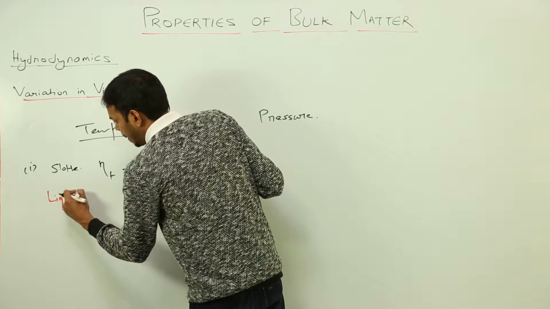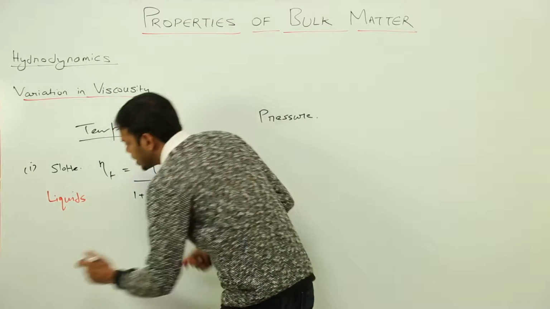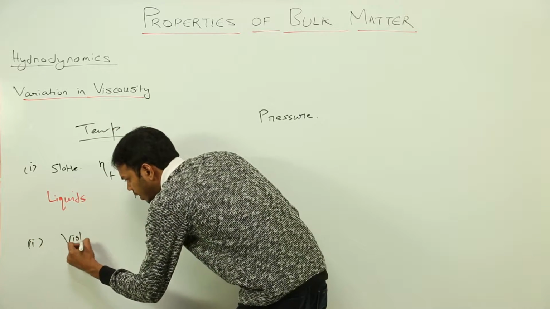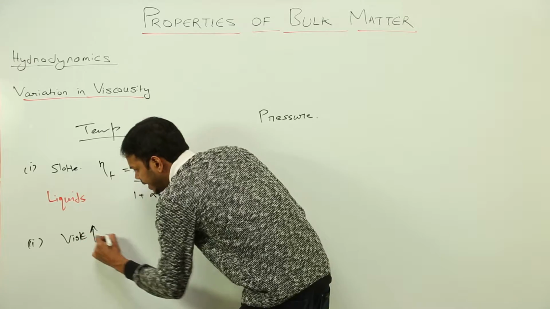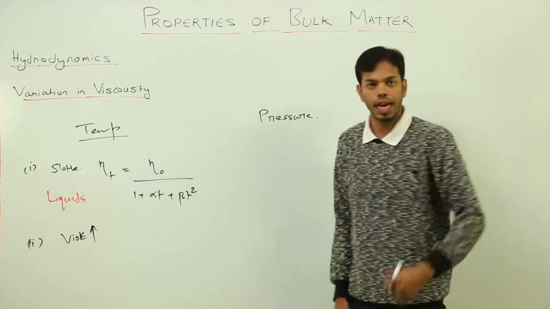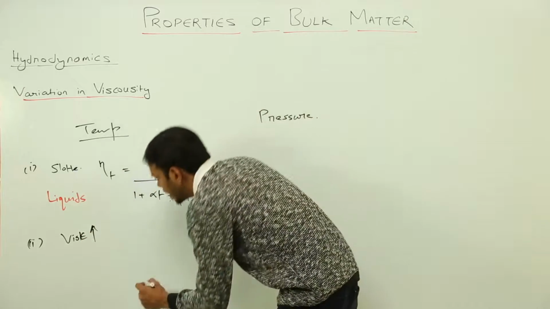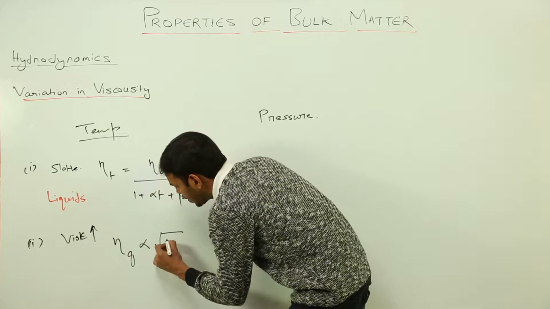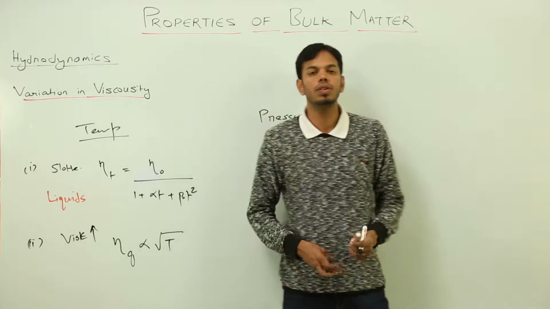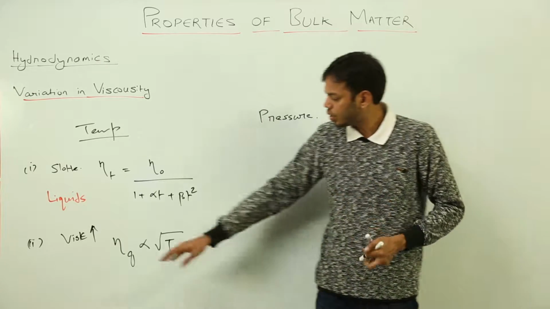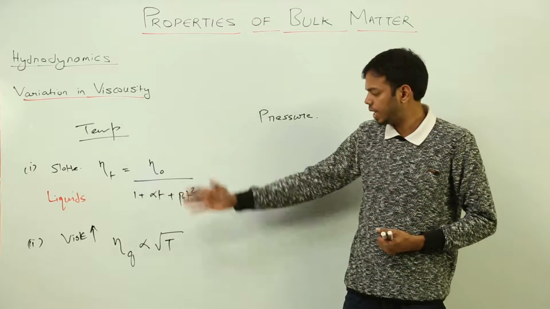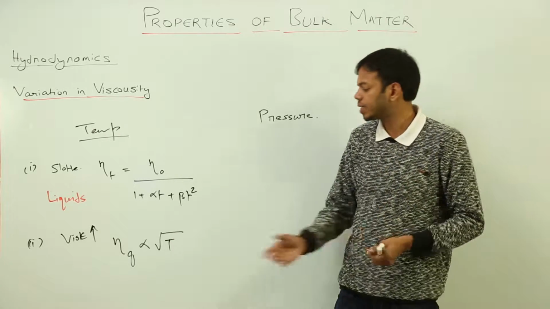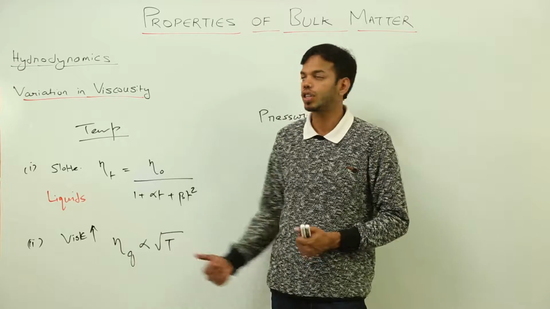But in gases, viscosity increases with an increase in temperature. That is because in the case of gases, viscosity is directly proportional to the square root of the absolute temperature of the gas, right? So if you increase the absolute temperature, the mean random temperature of the gas is going to increase, and hence it will increase the viscosity of the gas.